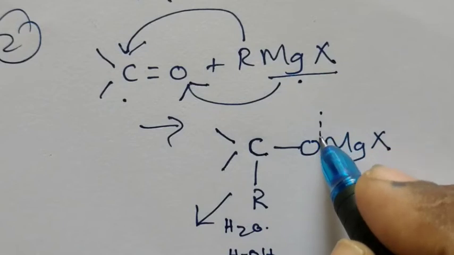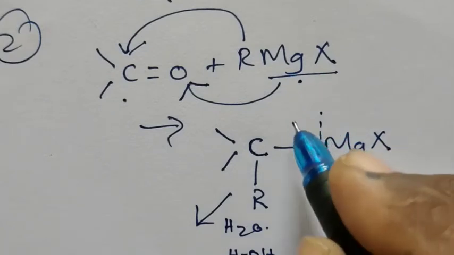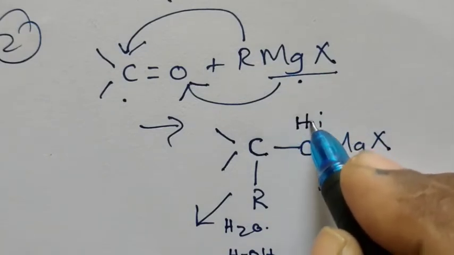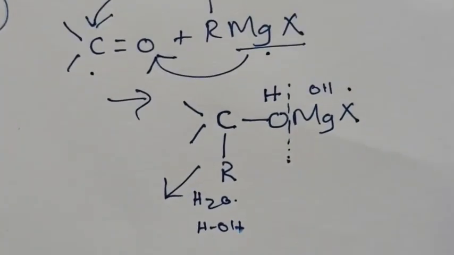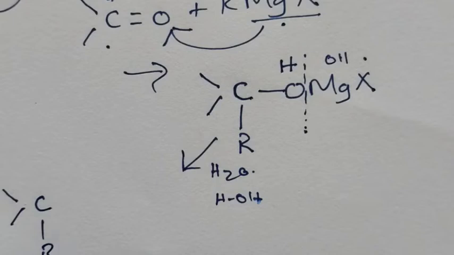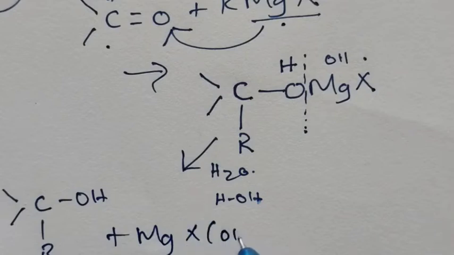So the breakage takes place here, and from water H adds here and OH adds here. So we get R-C-OH, that means we get alcohol, plus MgXOH.